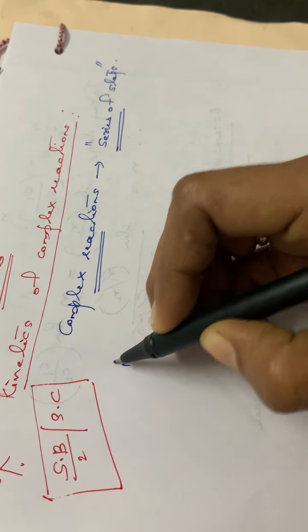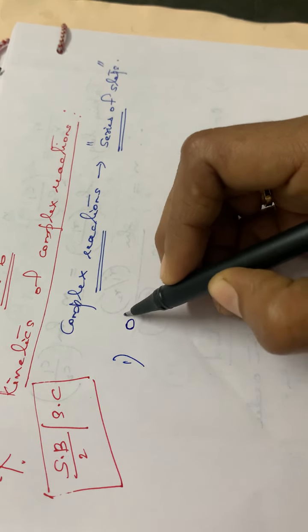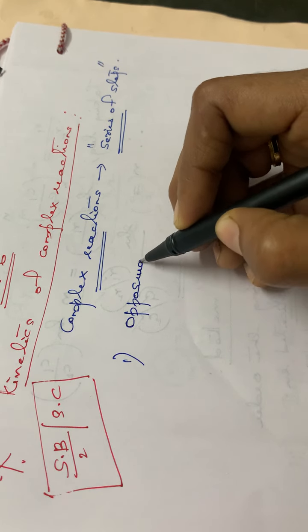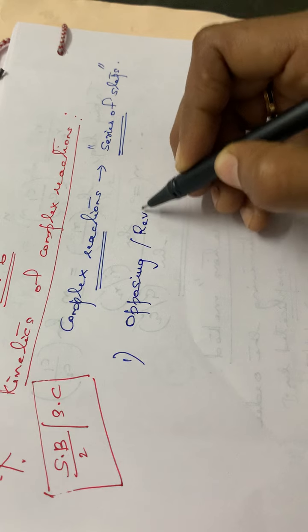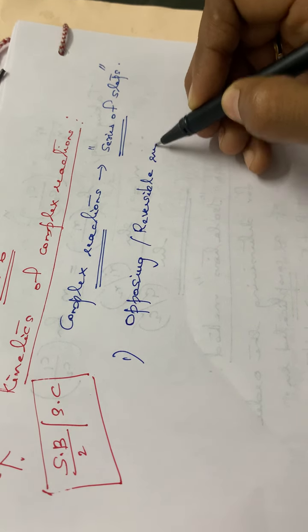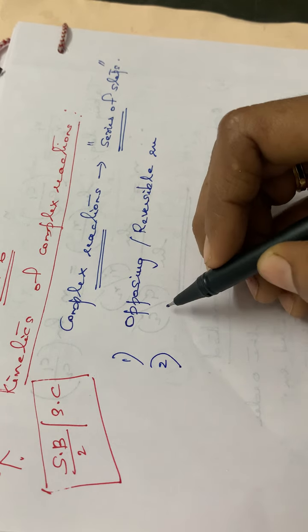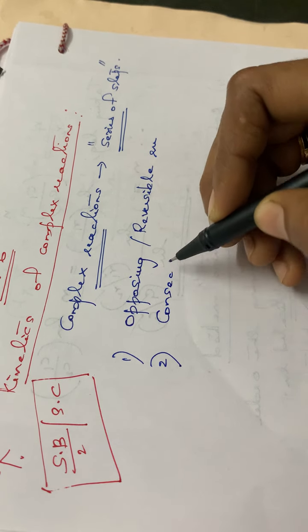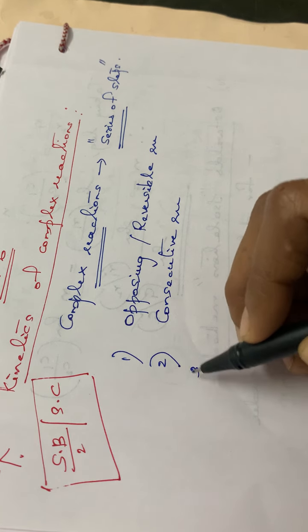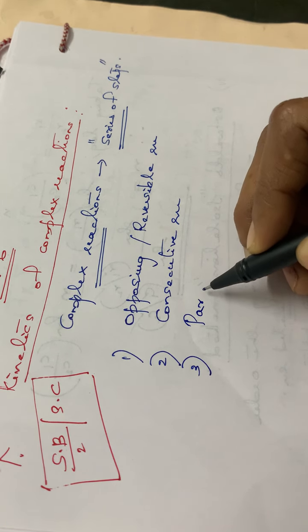The different types of complex reactions you have to study are three: opposing or reversible reaction, then the second one, consecutive reaction, and the third one, parallel or side reaction.